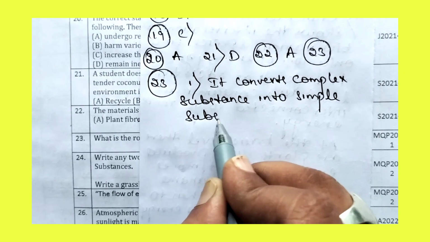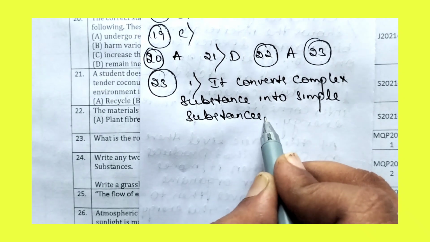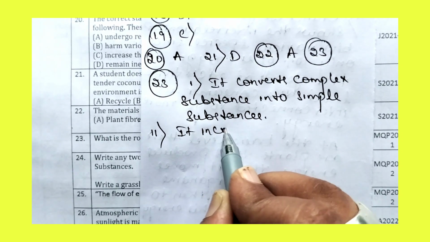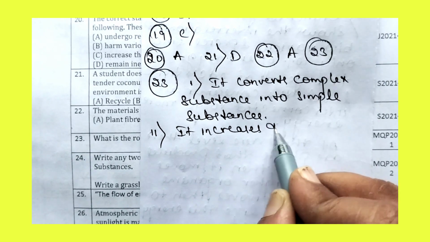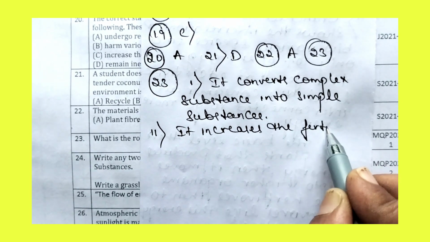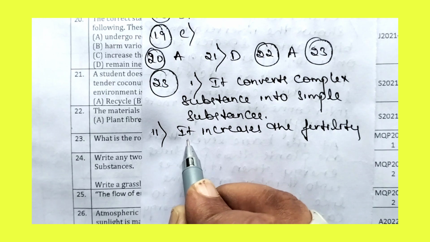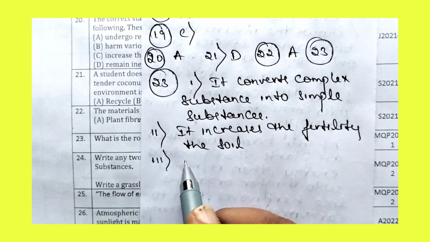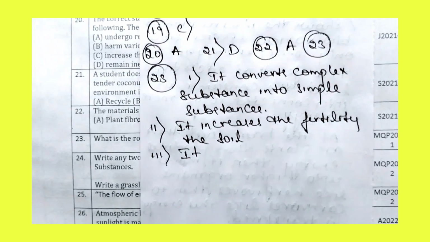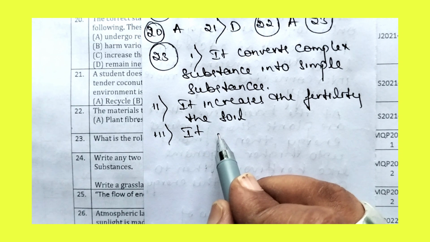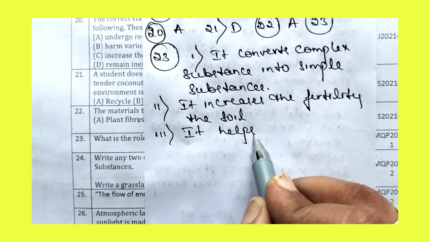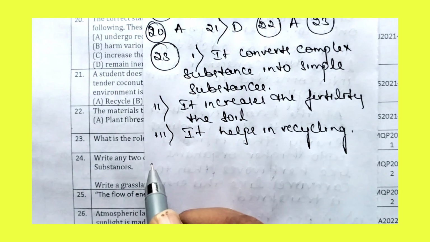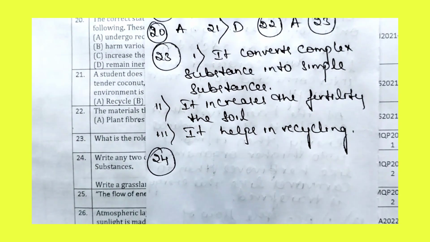Second, it increases the fertility of the soil by degrading the material. Third, it helps in recycling. So these are the uses of decomposers.